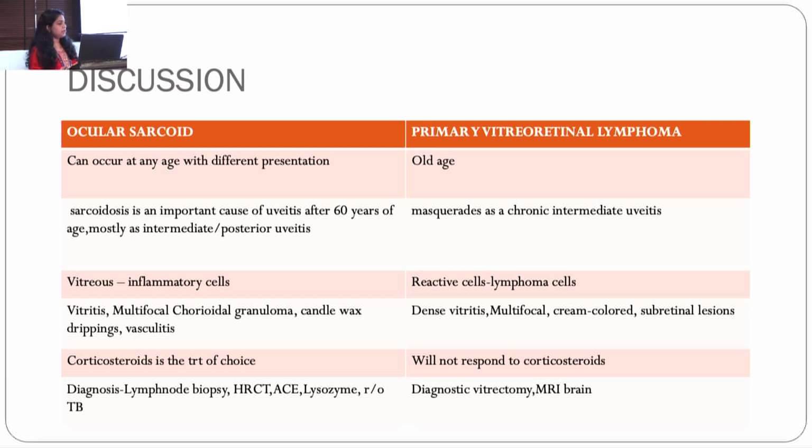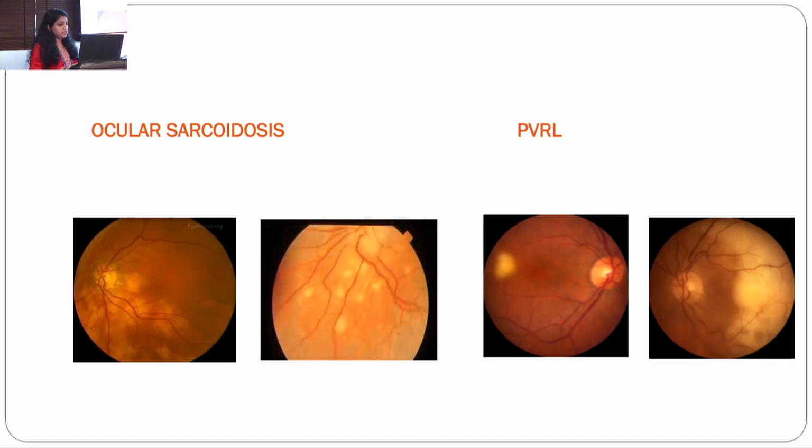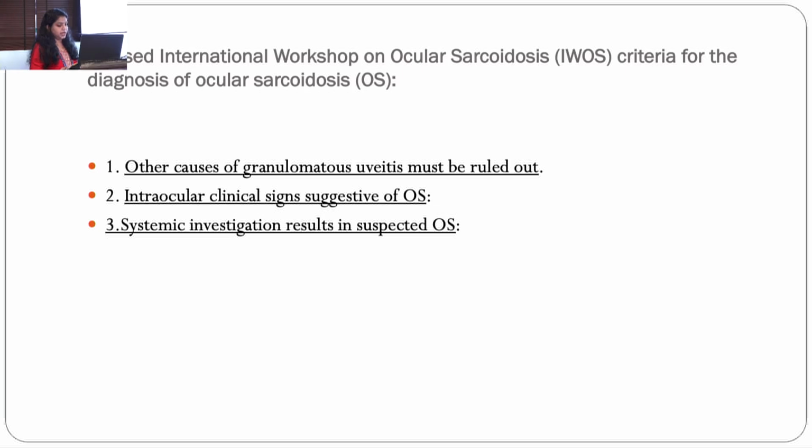On the other hand, primary vitreoretinal lymphoma usually occurs in old age. It is a malignancy which masquerades as chronic intermediate uveitis. The vitreous cells are basically the lymphoma cells, not reactive cells. Along with vitritis, we get retinal findings like subretinal lesions in these cases. These cases will not respond to corticosteroids, diagnostic vitrectomy should be done to diagnose this case, and MRI is a must to look for CNS involvement. So these are the fundus findings showing PVRL and ocular sarcoid.